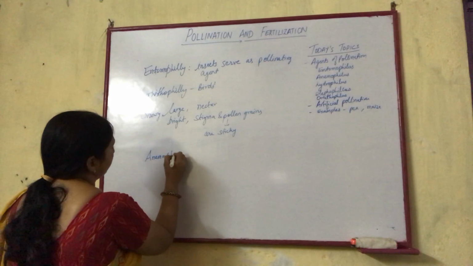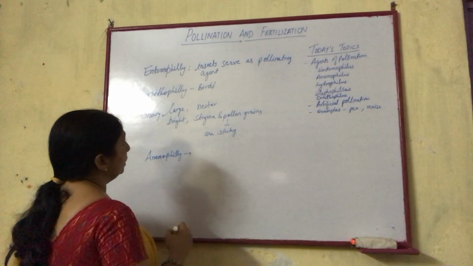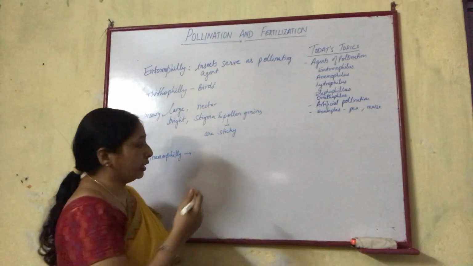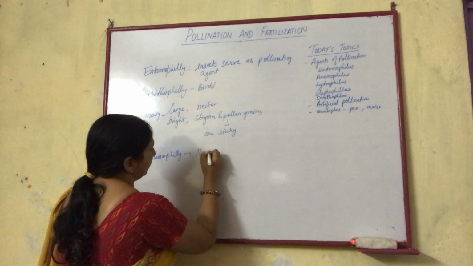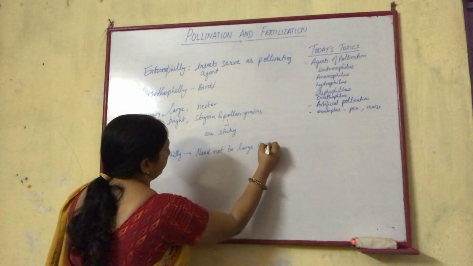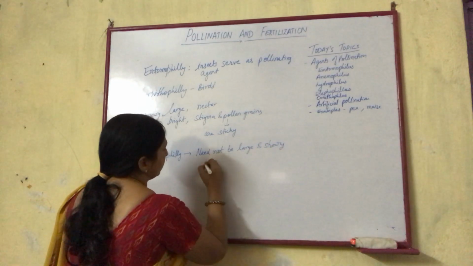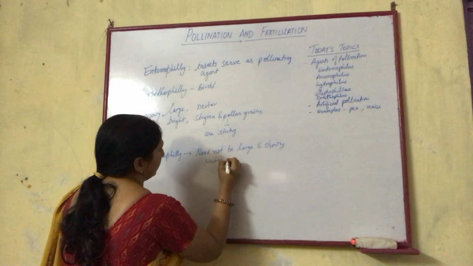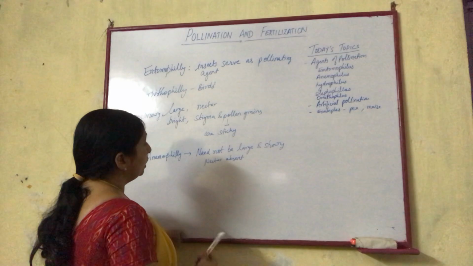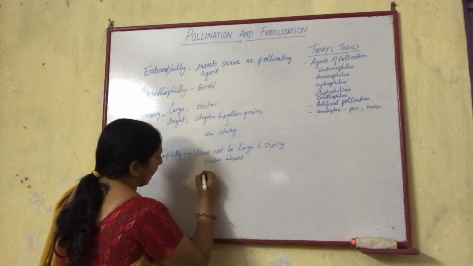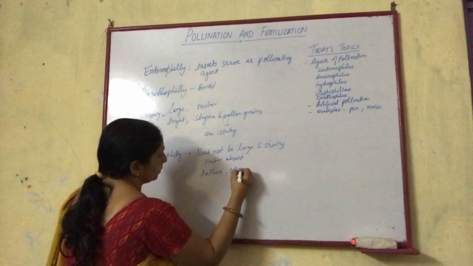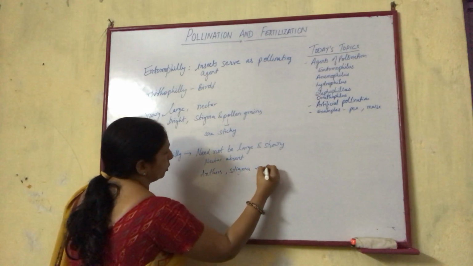Anemophilous flower. In anemophilous flowers, the flowers need not be large and showy. Nectar is absent. Then next, in these flowers the anthers and stigma are exposed towards the outside.